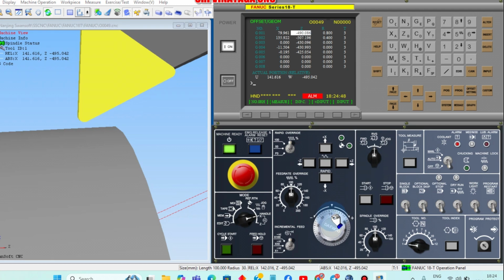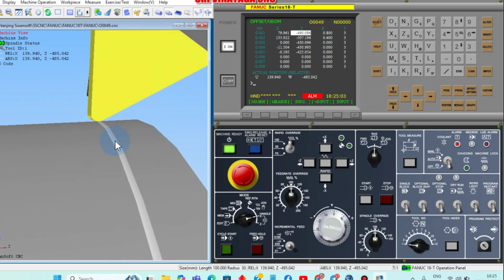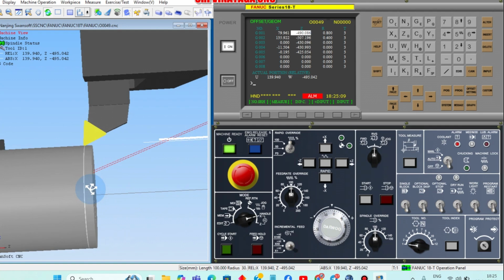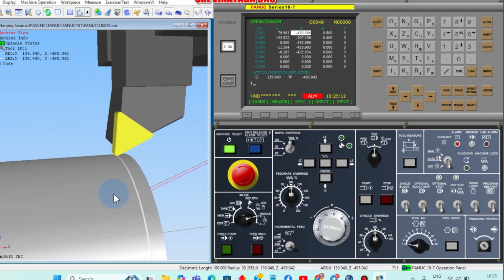After coming closer, you can reduce the speed to 10 micron. Now you can see. Now the tool has touched the top surface.